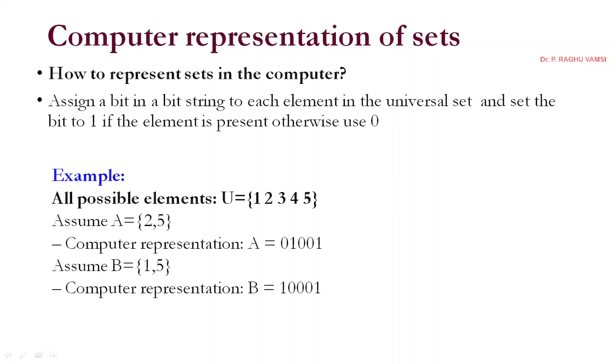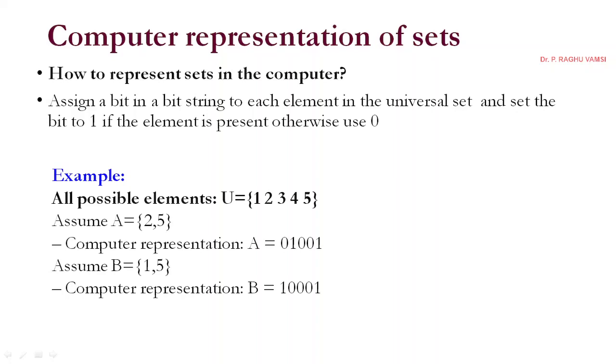In the same way, 3 is not there and 4 is also not there in the universal set and the assumed set, so 0, 0. But 5 is present in the universal set as well as in the assumed set, so hence we will make it 1. In this way, the sets are represented and handled by the computer hardware. Okay.